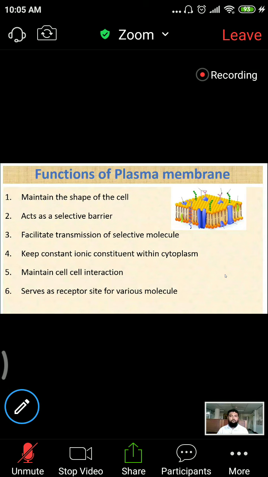So from the cell membrane, you need to know structure and function. In viva, frequently you may be asked, either in the hard part or in the soft part, what are the structures of the cell membrane and what are some functions.